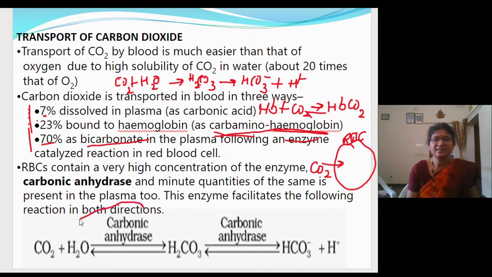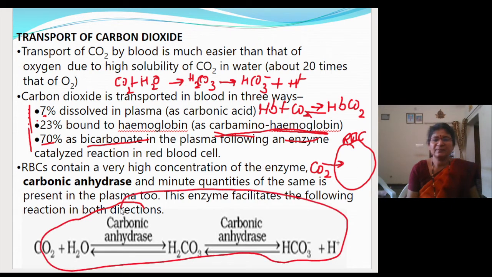So in the RBC, the carbon dioxide combines with the water and it will form the carbonic acid. And this reaction is enhanced by an enzyme which is present in the RBC.